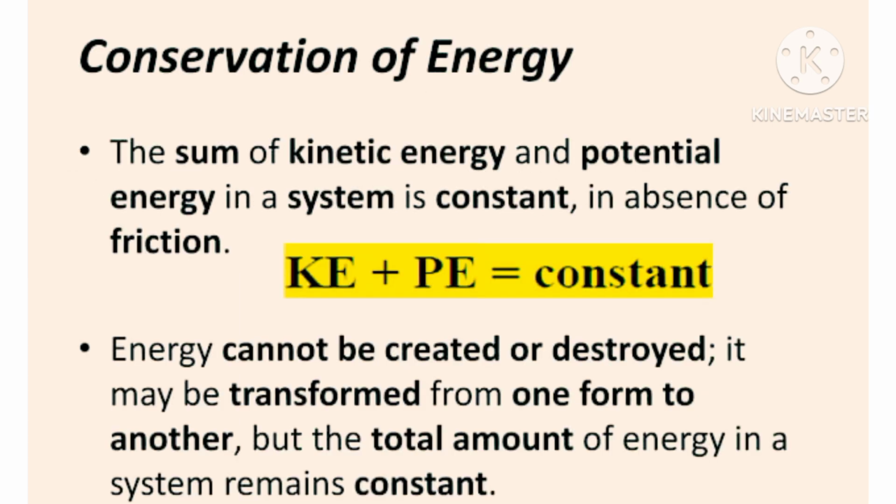The next one is the conservation of energy. It means the sum of kinetic energy and potential energy in a system is constant in the absence of friction. If there is friction, the kinetic energy and potential energy have some other value. That is, kinetic energy plus potential energy is equal to a constant if there is no friction. Energy cannot be created or destroyed. It may be transferred from one form of energy to another form of energy, but the total amount of energy in the system remains constant. This is the conservation of energy.